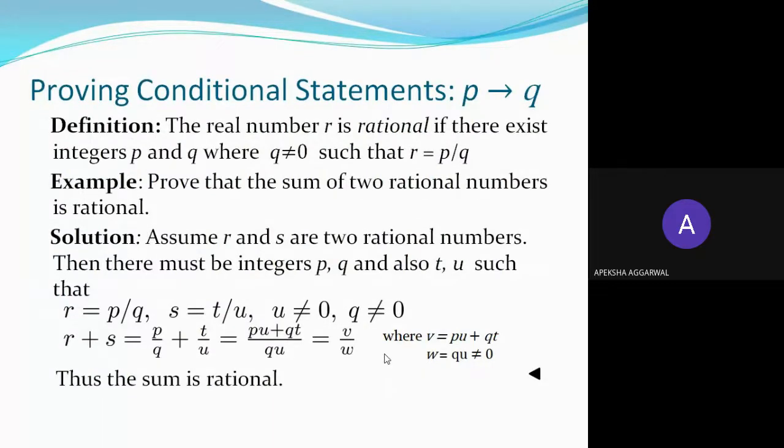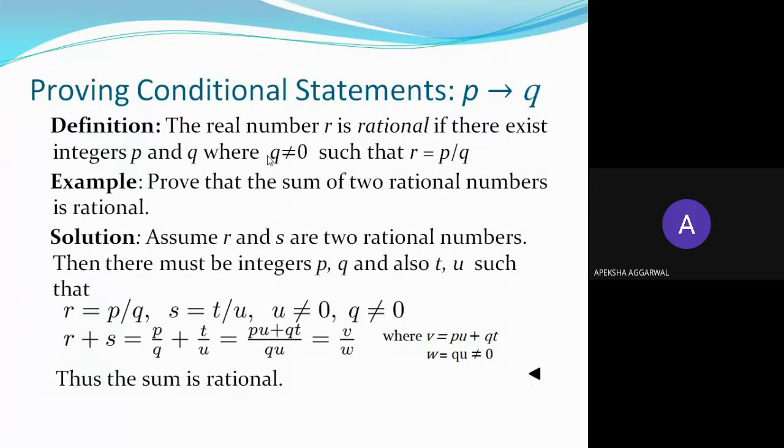Another example question is given to you. You have to prove that the sum of two rational numbers is rational. Now, the definition available to you is, the real number r is rational if there exists p and q such that r is represented as p by q, and q should not be equal to 0. That is a rational number, right?